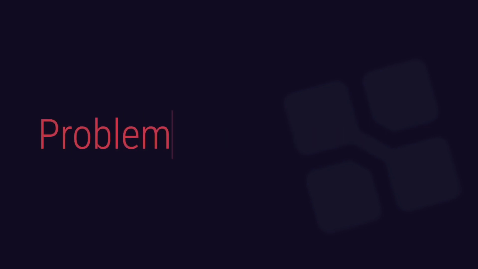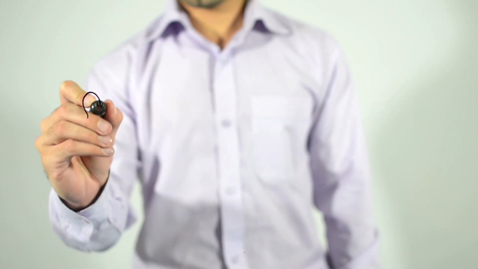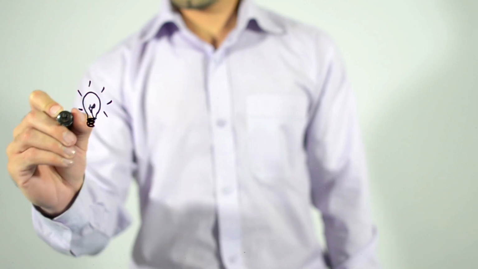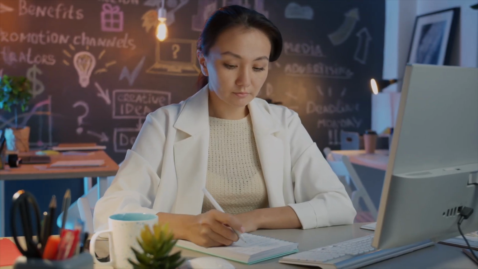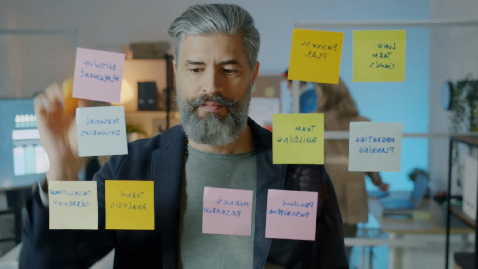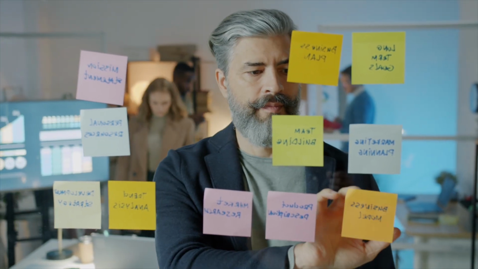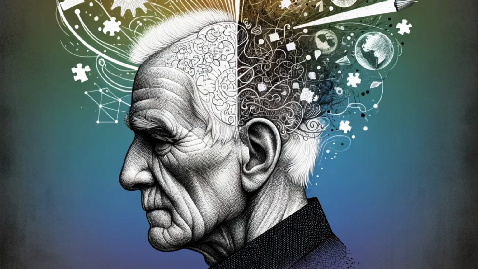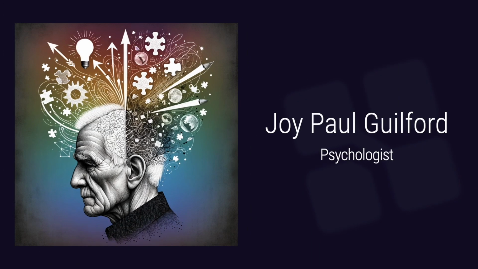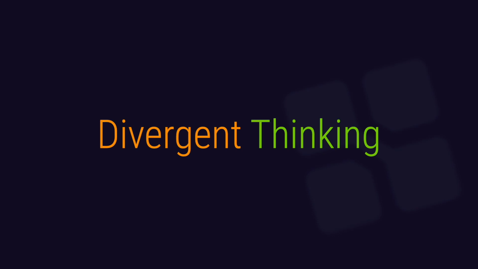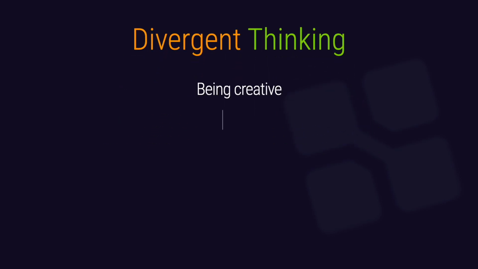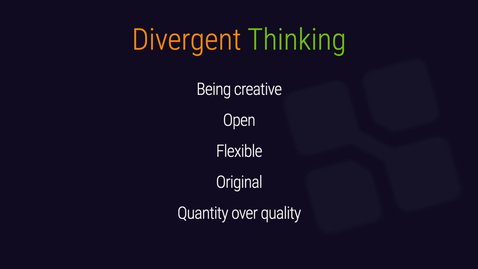Whenever we are presented with a problem, we need to make sure we come up with the best possible solution. So rather than using the first idea that enters our mind, we push ourselves to come up with as many ideas as possible, stretching our creativity to its limits in order to have a broader range of ideas to choose from. The prominent American psychologist Joy Paul Guilford coined the term divergent thinking for this process, and it can be thought of as the idea generation phase. Key characteristics of divergent thinking include being creative, open, flexible, original, and it focuses on quantity over quality.